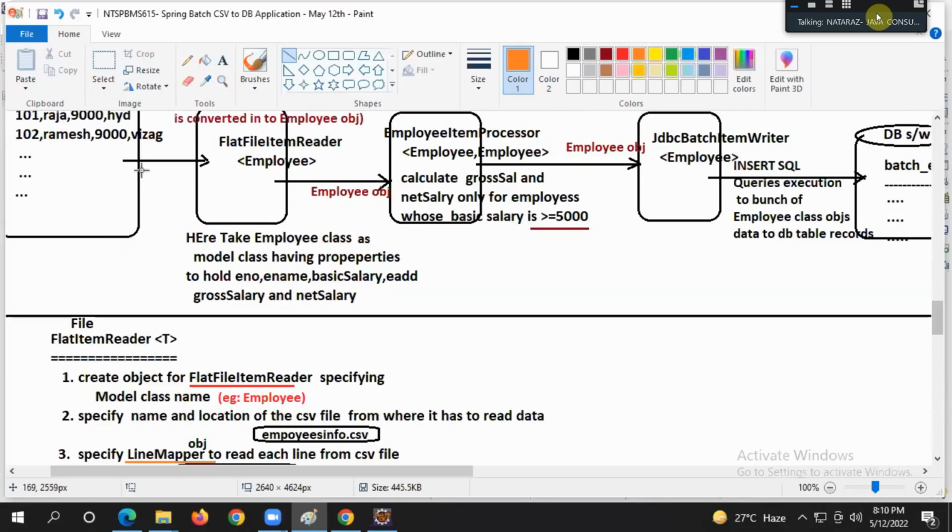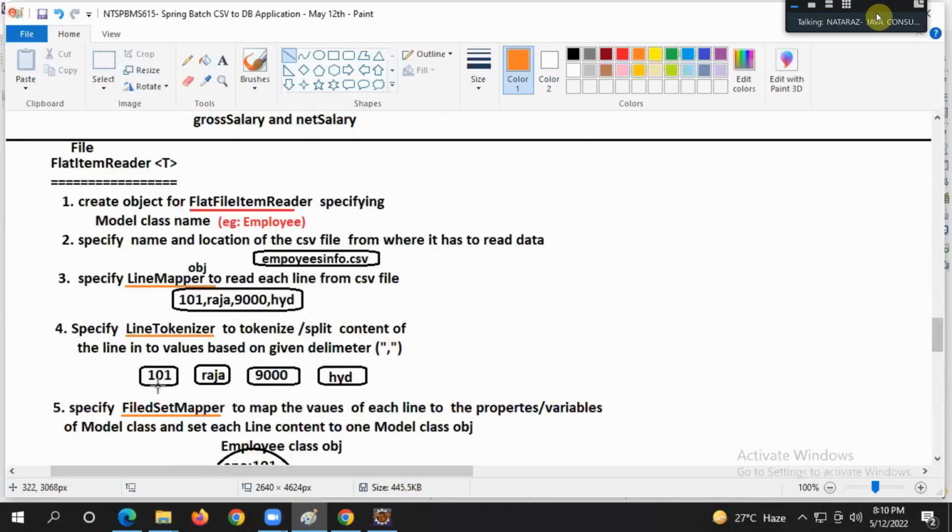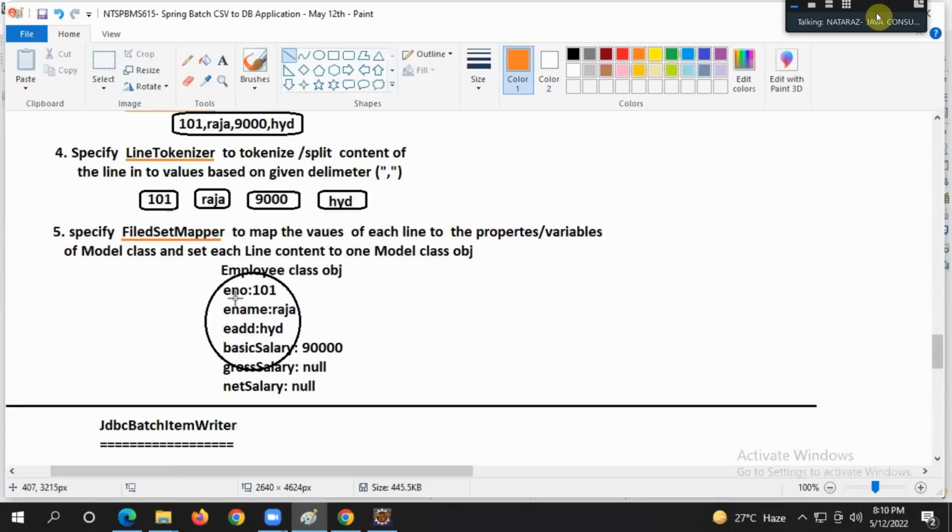Suppose 20 lines are there. You divide 20 times, create 20 objects, and put each line's content into 20 objects of the model class. Understanding my statement, guys?